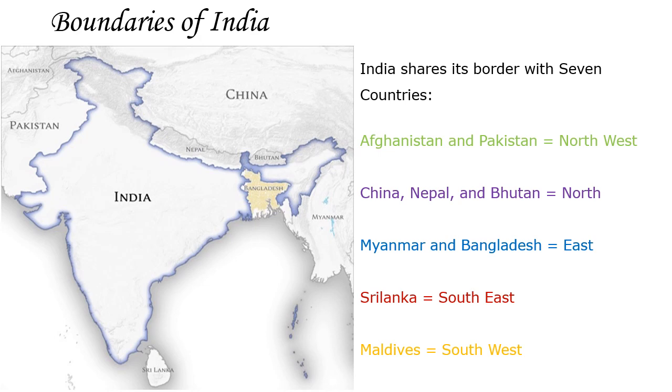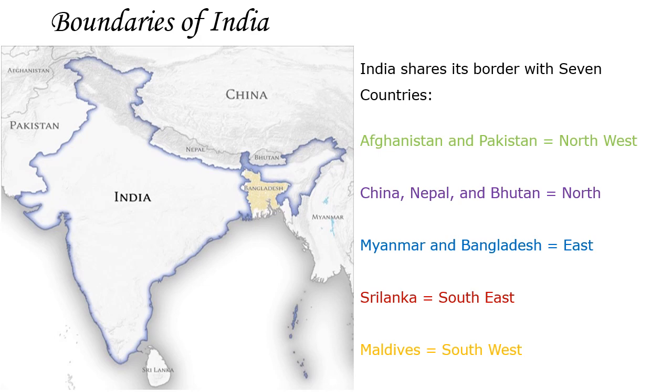It occupies a greater portion of South Asia, and it is the 7th largest country in the world in terms of area, 3.28 million square kilometers, and in terms of population it is the second most populous country in the world after China.